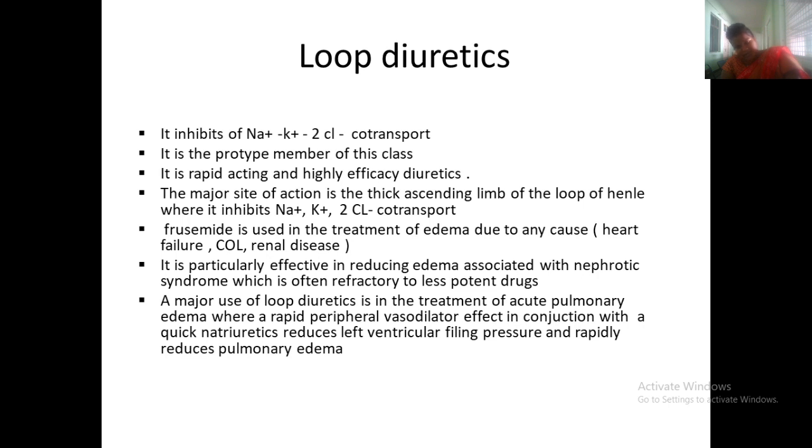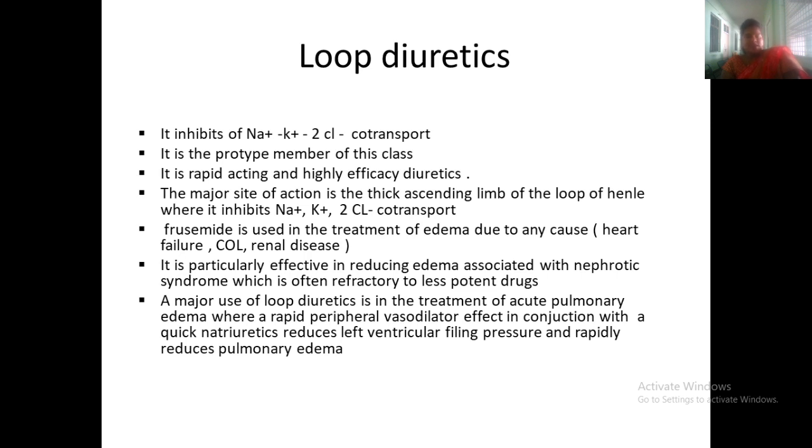So during the excretion, some of the reactions will be occurring. This inhibits the sodium potassium 2 chloride transport. Because of this inhibition, whatever urine is there will be coming out excessively. So it is a rapid acting, high efficacy drug.